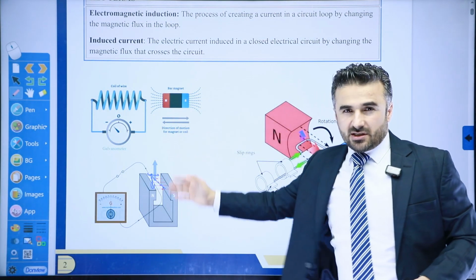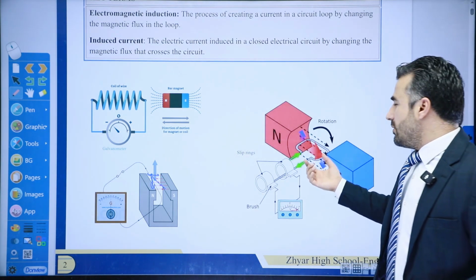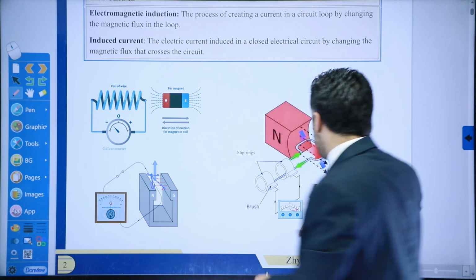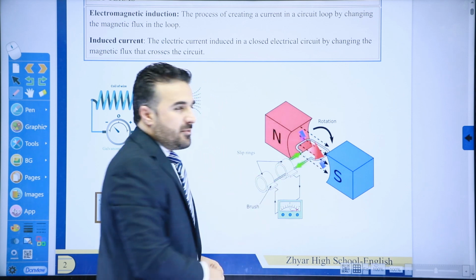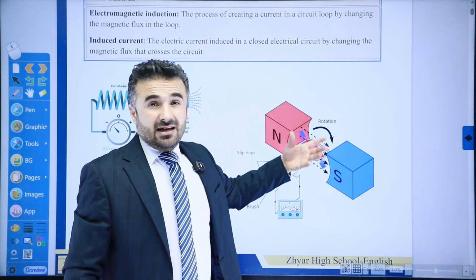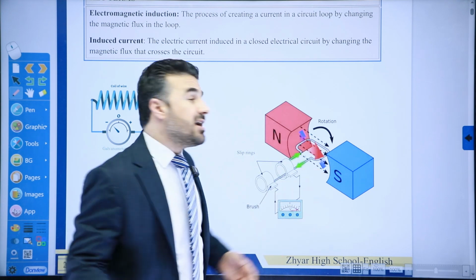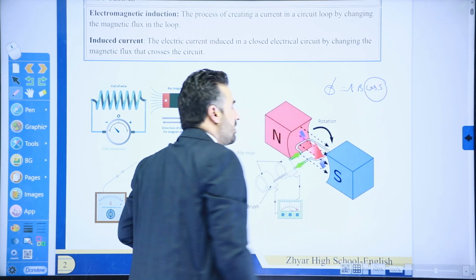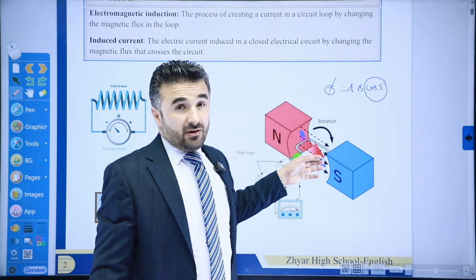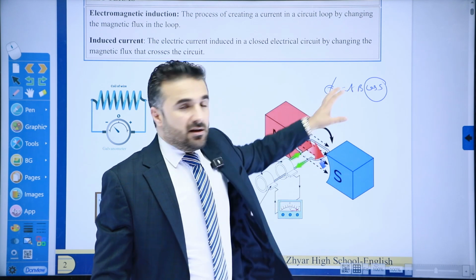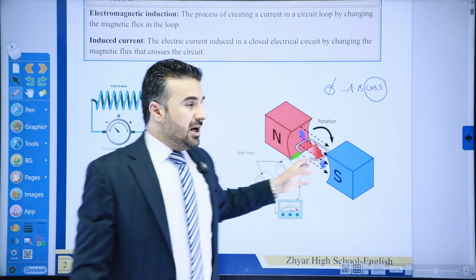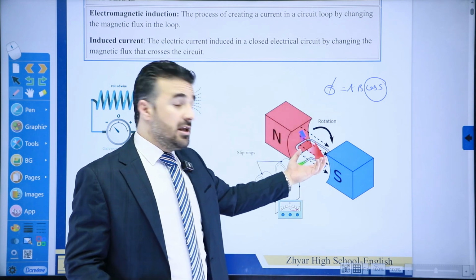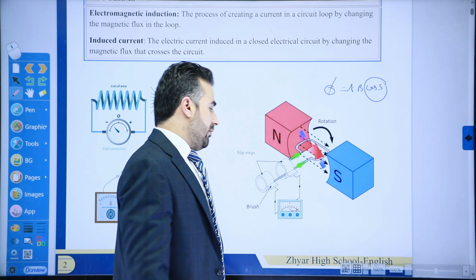So basically, these are two methods of generating electrical current. And of course, this is the third one here. What happens here is that these are the magnetic field lines going from north to south. What we do here is turn the coil inside a magnetic field. Once you're turning the coil inside a magnetic field, you're changing the angle. Remember this? We said the flux is equal to AB cosine theta. So here you're changing the cosine theta, or you can say the number of magnetic field lines cutting through the coil, or the angle for that. And of course there will be a change in the magnetic flux. This change in the magnetic flux across the coil will induce electromotive force.